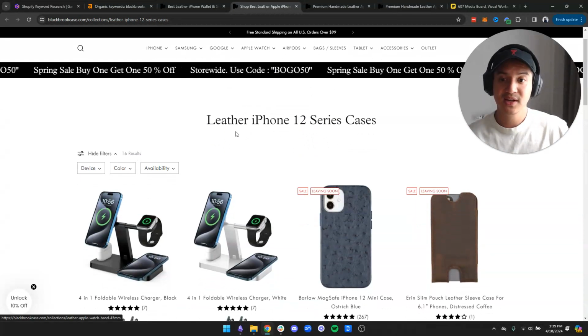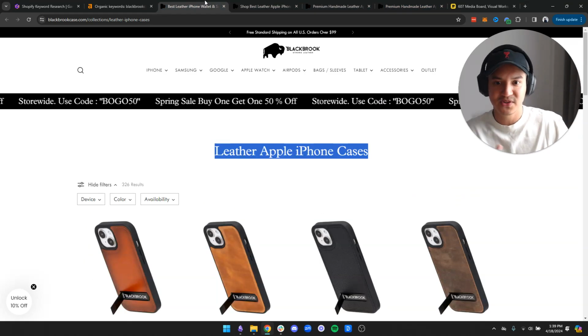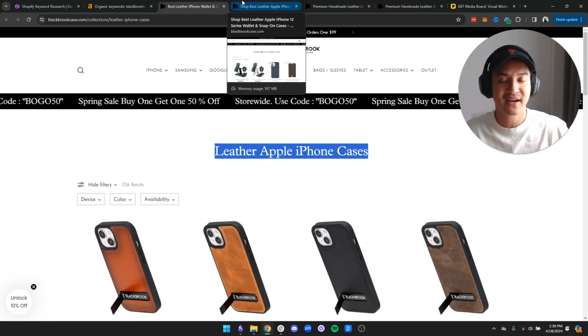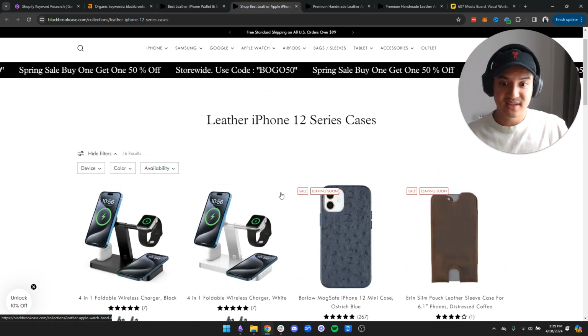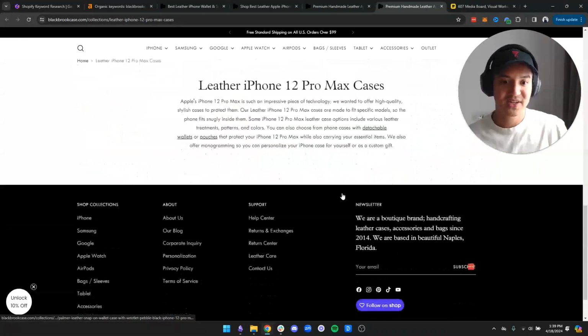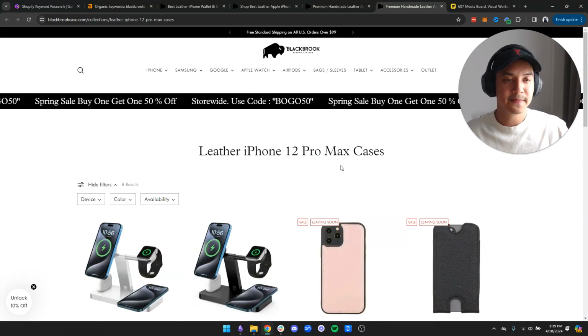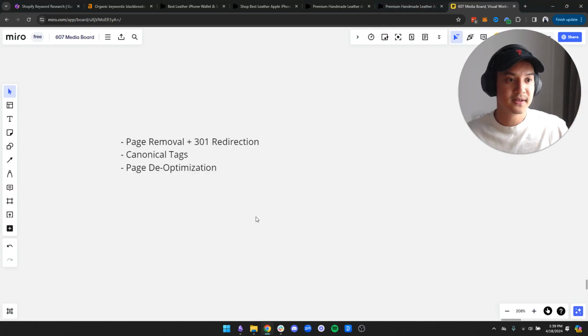If you look at the pages, you can see why they compete for the same queries, right? They're pretty much the same. The H1, the URL, and the title tag are very similar. If you look at the product grids, they're pretty much the same products, and that's all the content on the page, right? You can see why these are competing for the same search terms. Those are two ways you can solve keyword cannibalization.